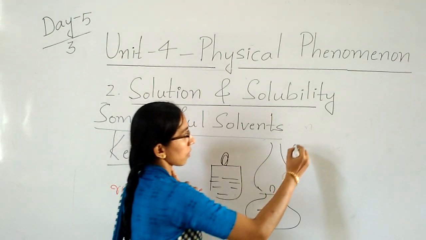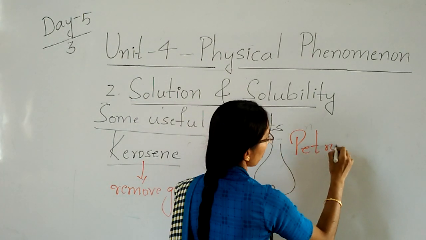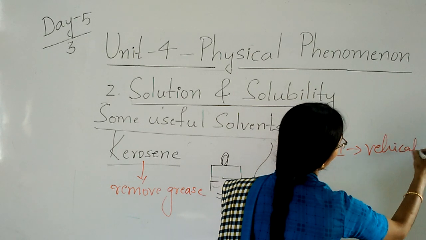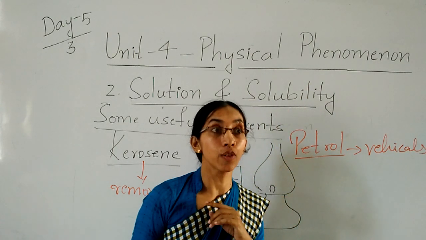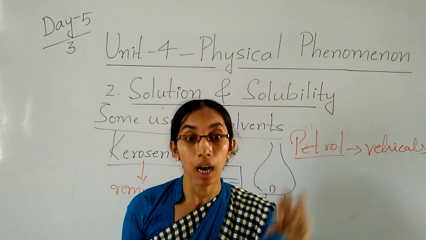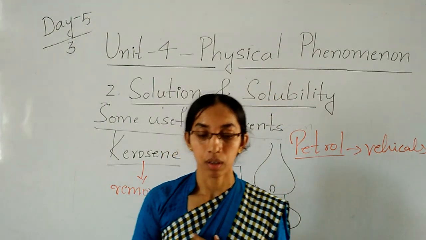Petrol we use in vehicles, and it is also used to remove grease from your clothes. Okay, children?